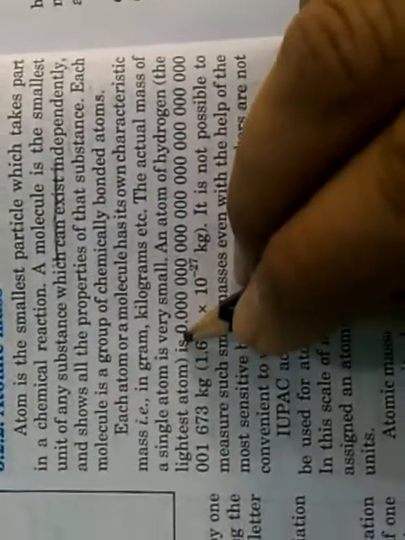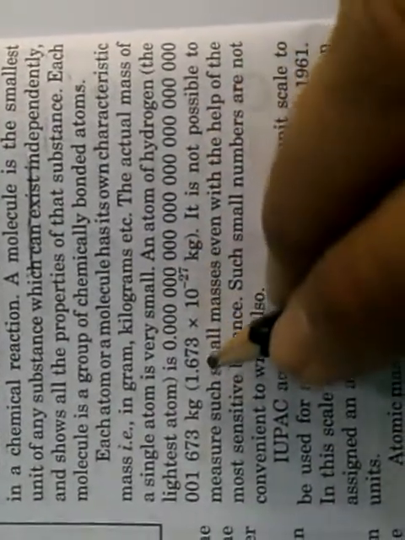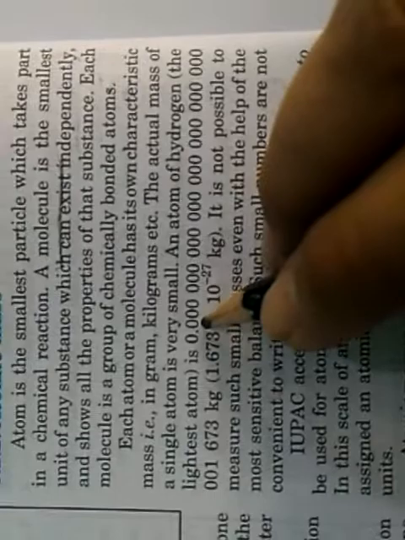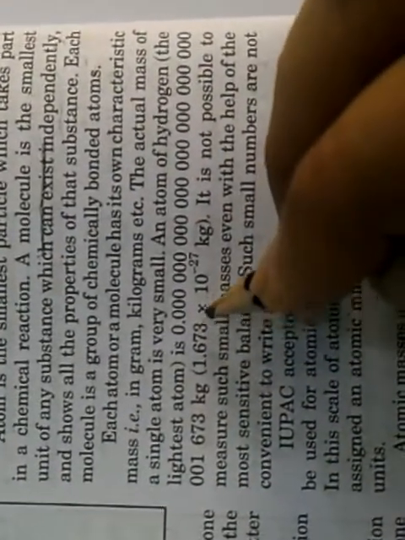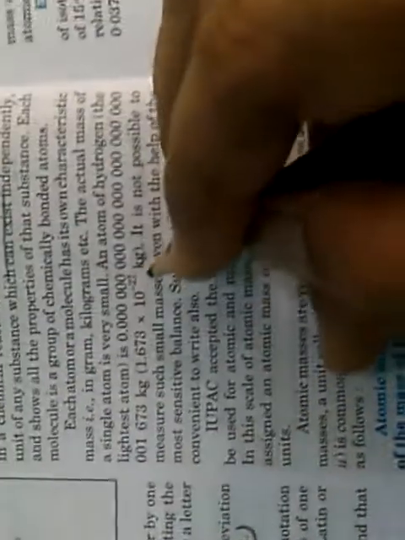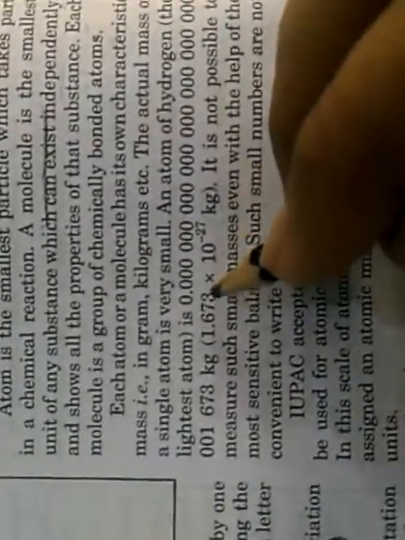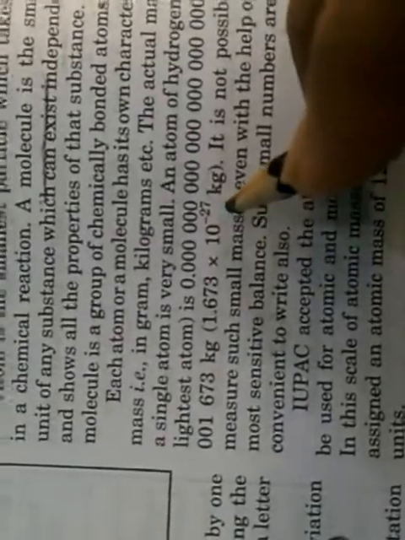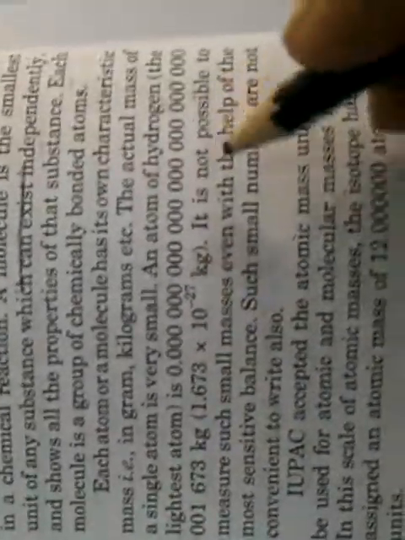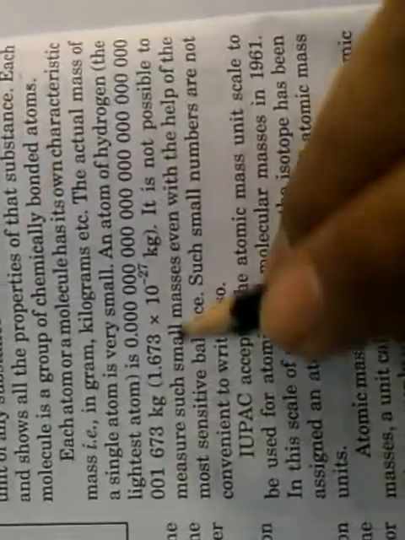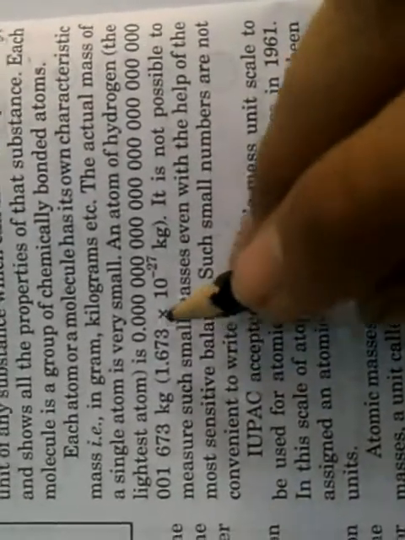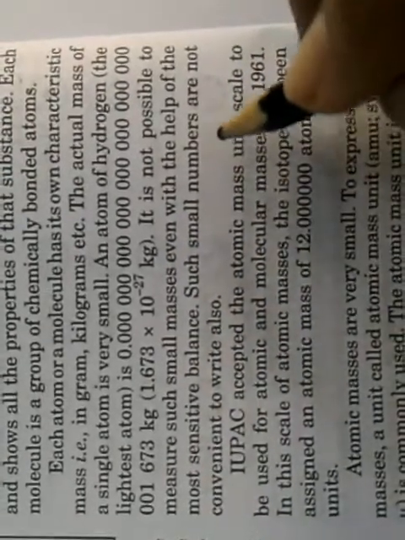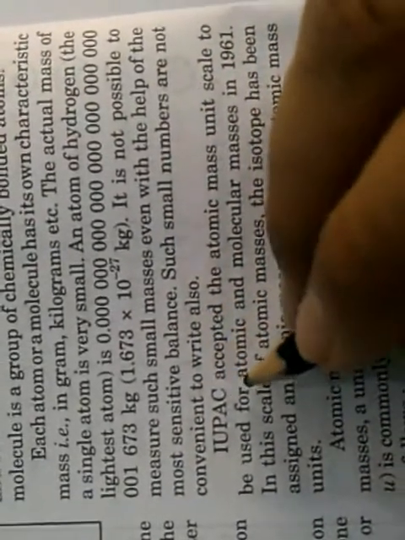The actual mass of a single atom is very small. An atom of hydrogen, which is the lightest atom, is 0.0000001673, that means 1.673 into 10 raised to the minus 27 kilograms. We have studied about scientific notations in class 7. This is that. It is not possible to measure such small masses even with the help of the most sensitive balance. We cannot weigh them. Such small numbers are not convenient to write also.